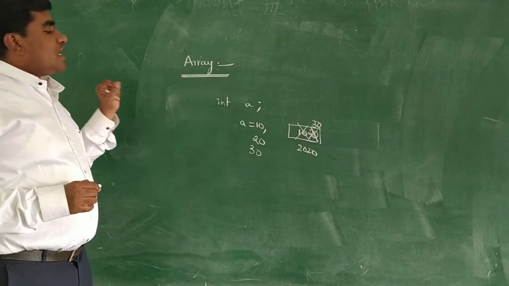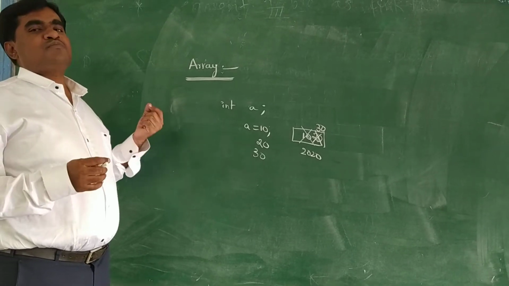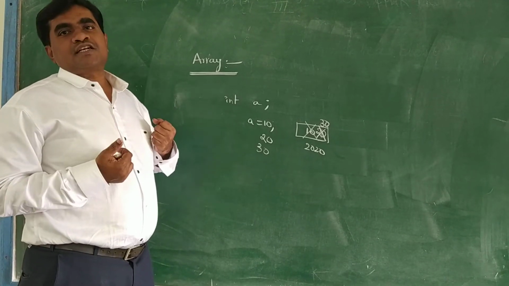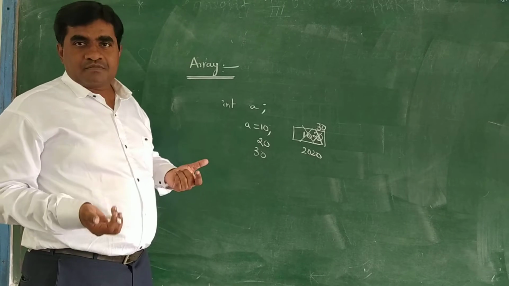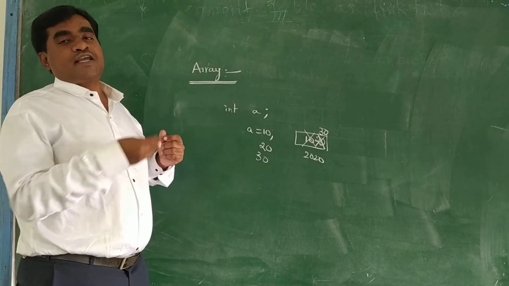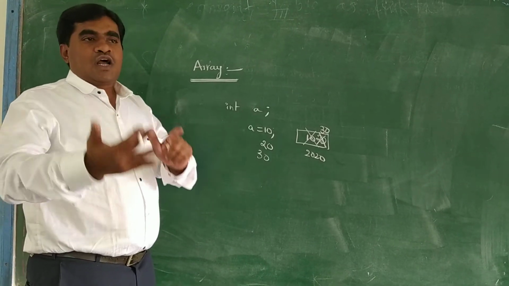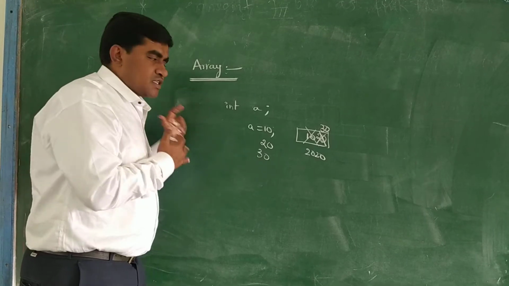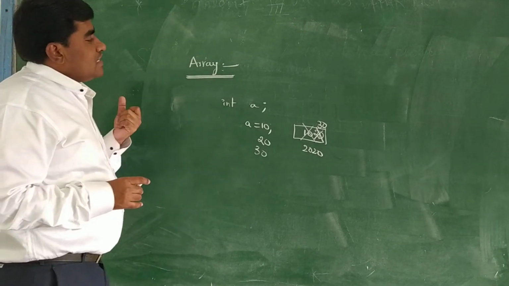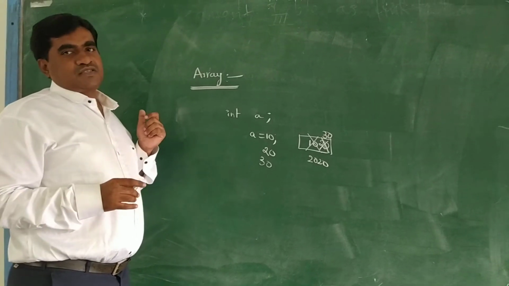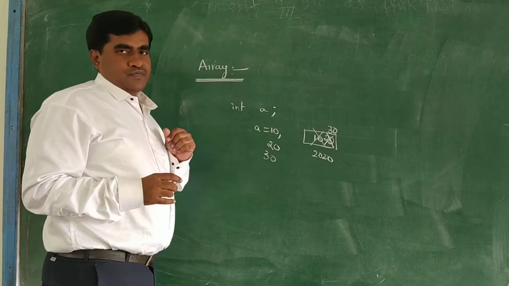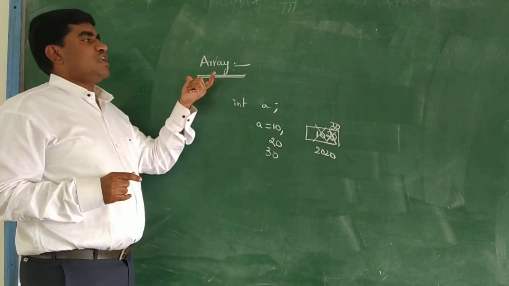So array is a collection of homogeneous elements. Homogeneous means related types of elements. An array can contain either int type data, or float type, or double type. Only the same related type of data can be stored. It is not a mixture of all. So array is a collection of homogeneous elements, and we can store multiple values by using an array.